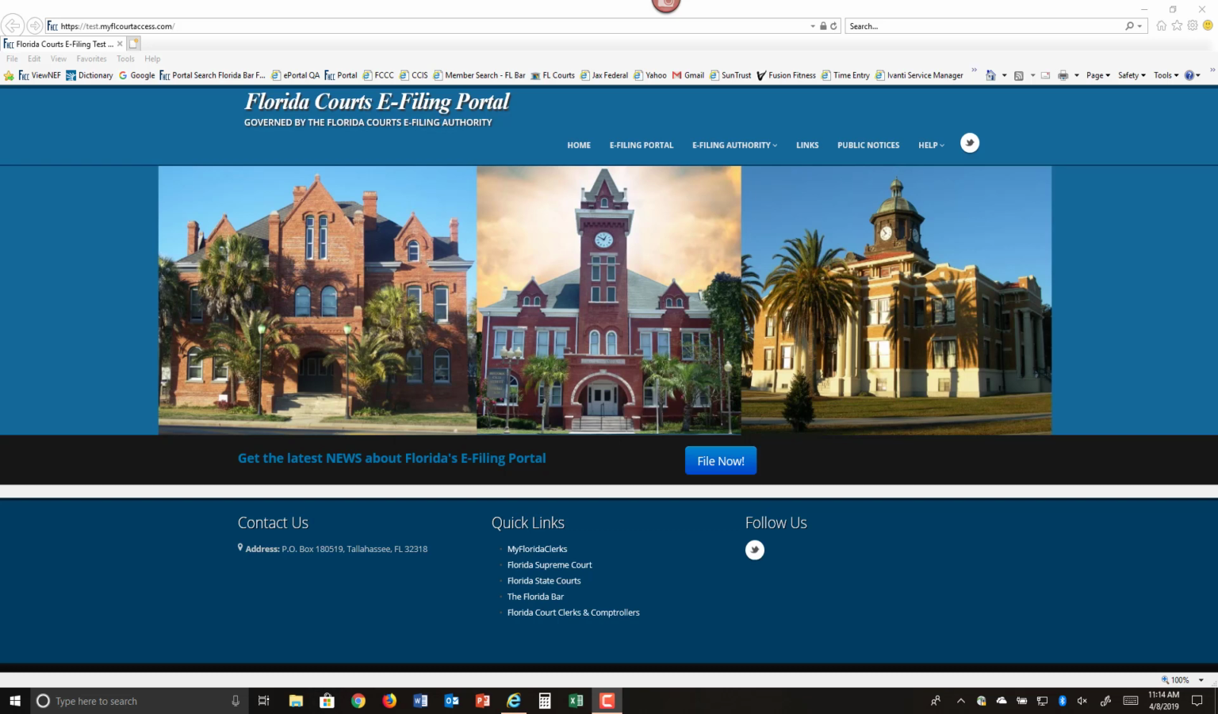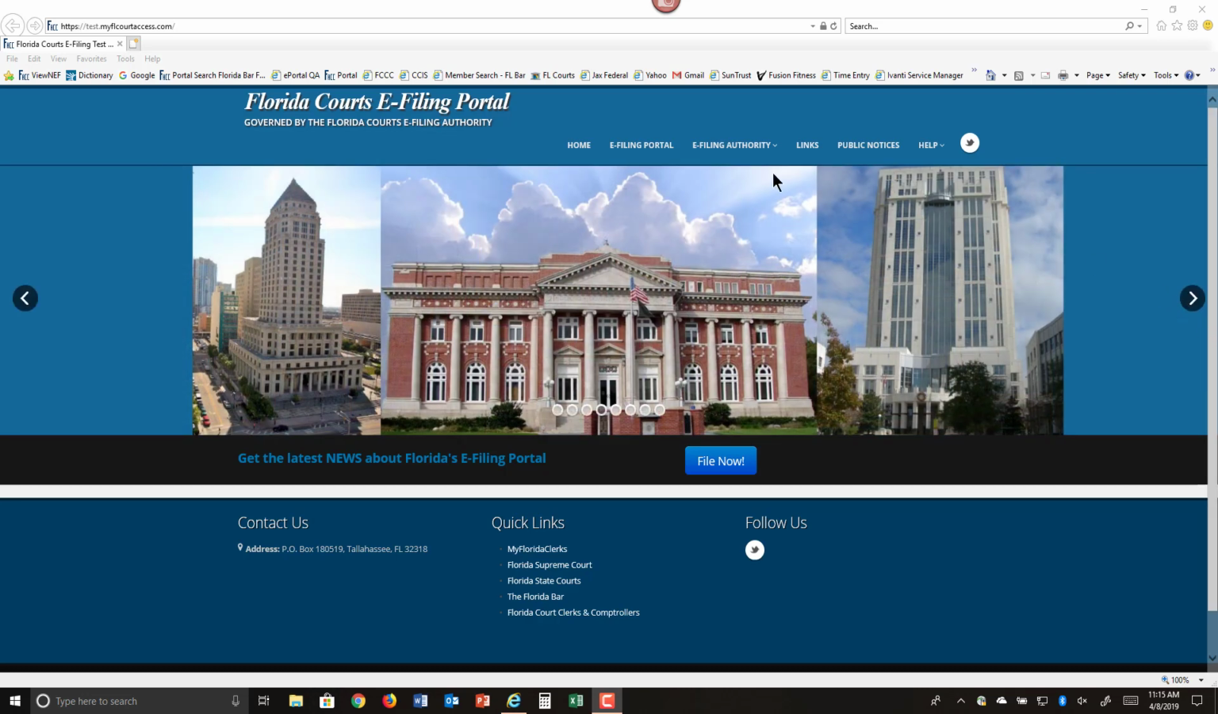Welcome to the Florida Courts e-filing portal. Today let's take a look at filing documents to multiple cases in the same submission.